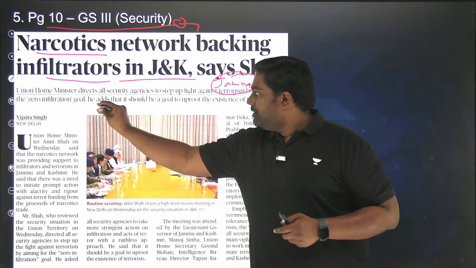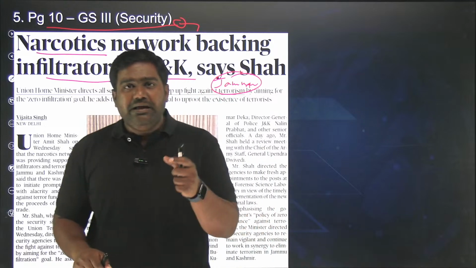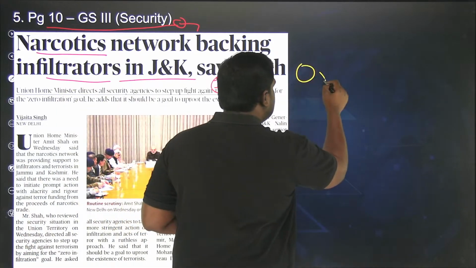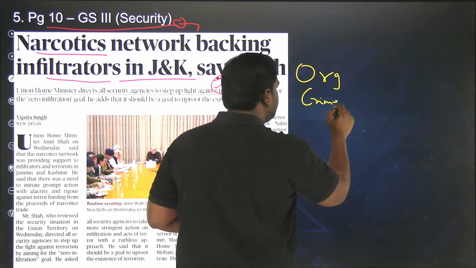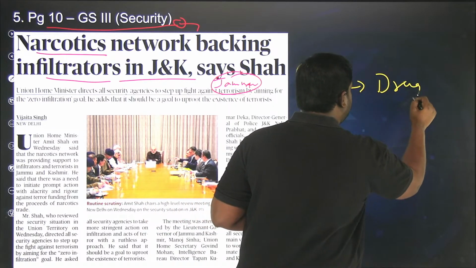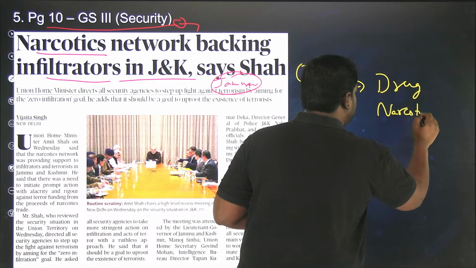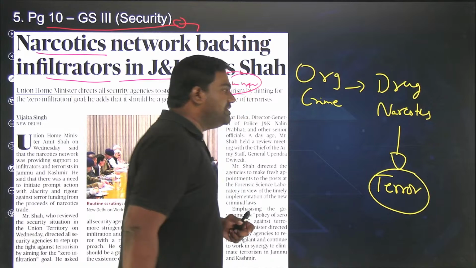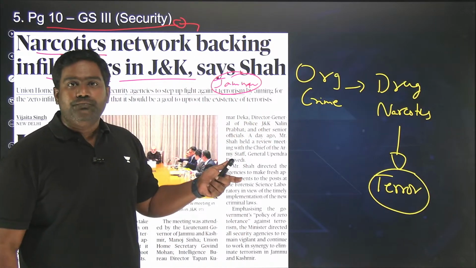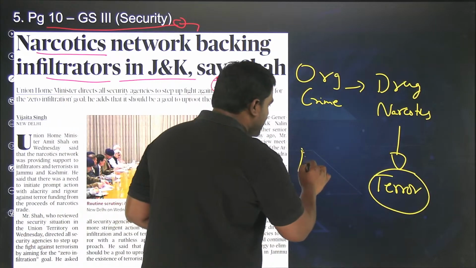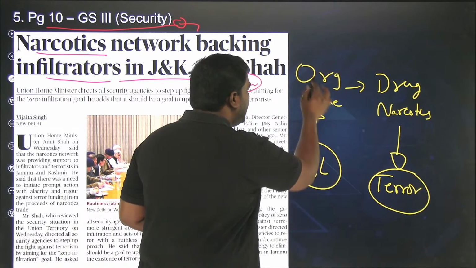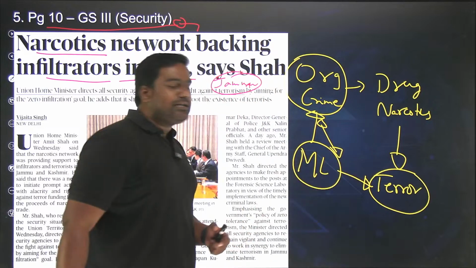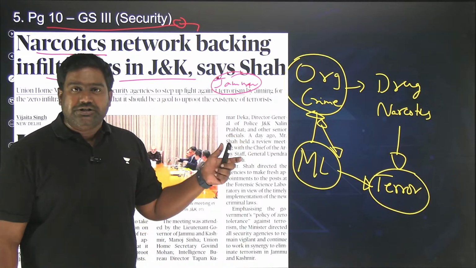So this point raised by the Union Home Minister brings up a very important concept in internal security. Wherever organized crime flourishes, organized crime such as drug trafficking, narcotics trafficking, it is directly linked with terrorism and insurgency. There exists a direct connection between the two. In fact, both of them are linked with money laundering as well. Money laundering, organized crime such as drug trafficking, and terror financing. These three activities are interlinked, connected and dependent on each other.